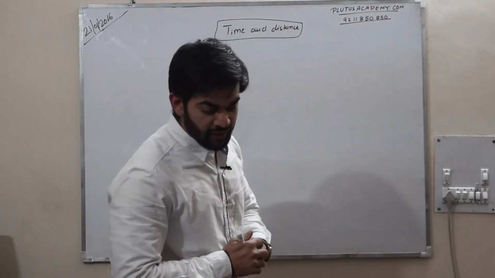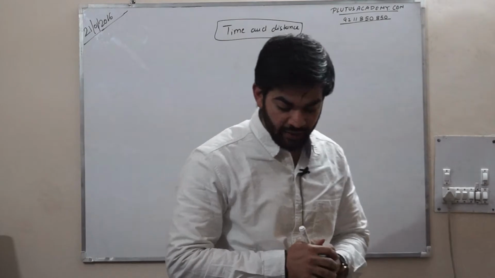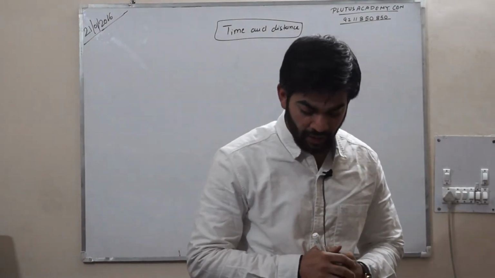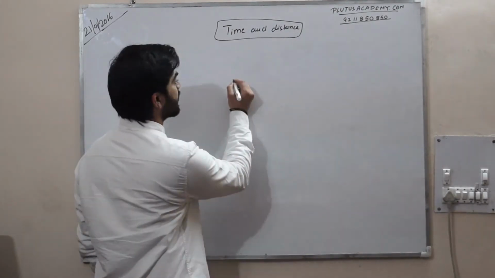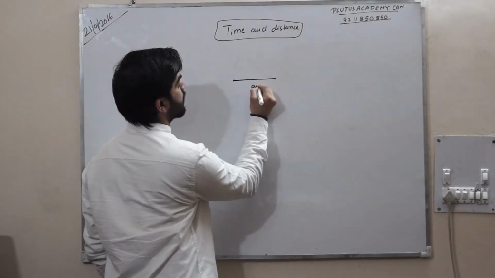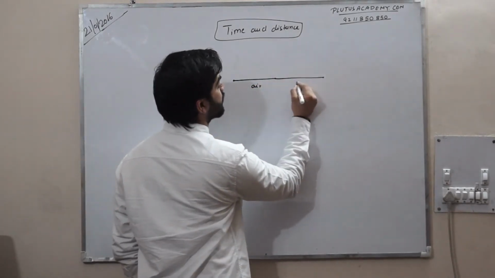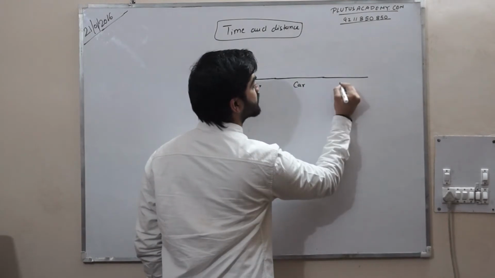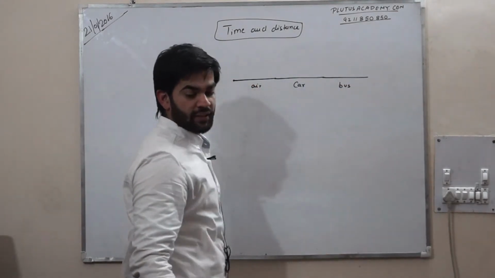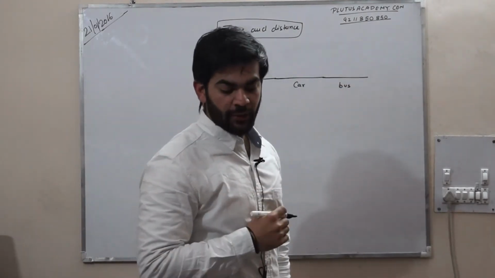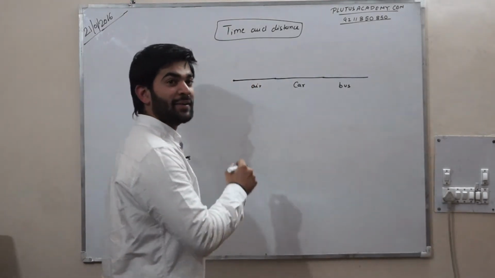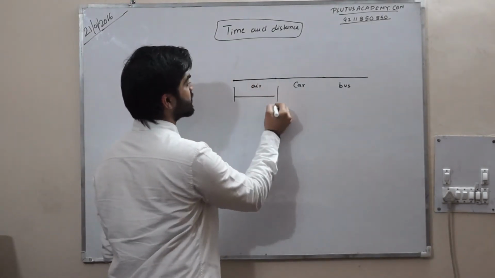It means Amit traveled by 3 vehicles: by air, by car, and by bus. He is saying in the question Amit traveled 1200 km by air. It means this is 1200 km.